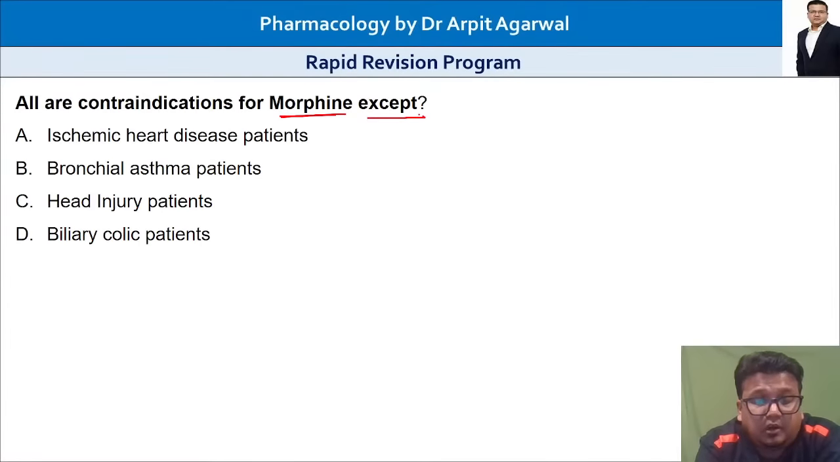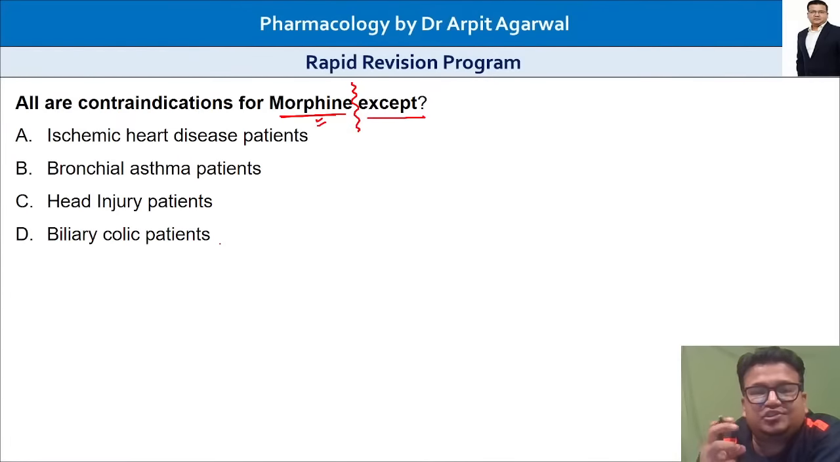Now let's look at all our contraindications for morphine except. Think, where is morphine contraindicated? In except questions, first of all, remove except. If you are confused, remove except. All are contraindications of morphine.